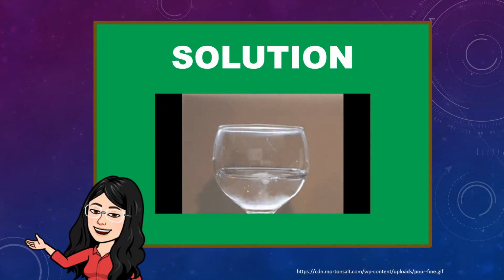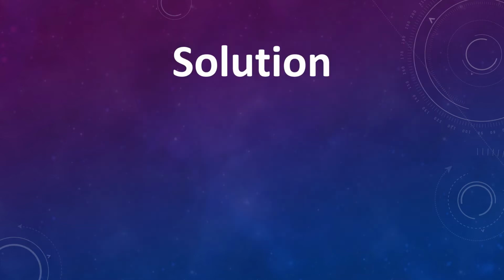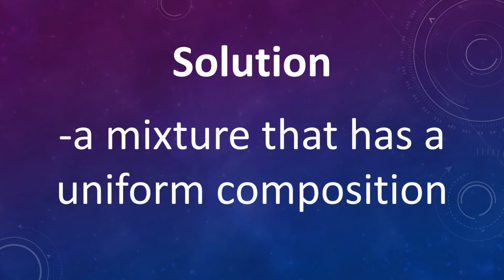In the previous discussion, we discussed mixtures. We all know that mixtures have two types, homogeneous and heterogeneous mixtures. For today, we're going to talk about solution, which is a special type of homogeneous mixture. Solution, as I said a while ago, is a special kind of homogeneous mixture. It is a mixture that also has a uniform composition.